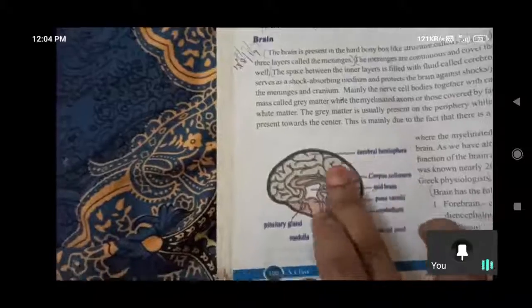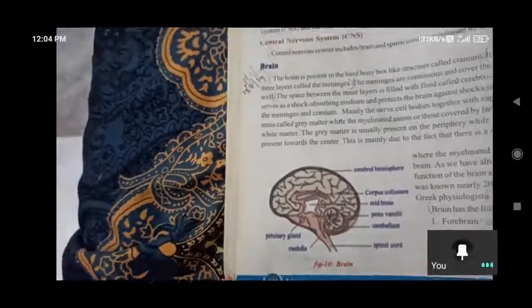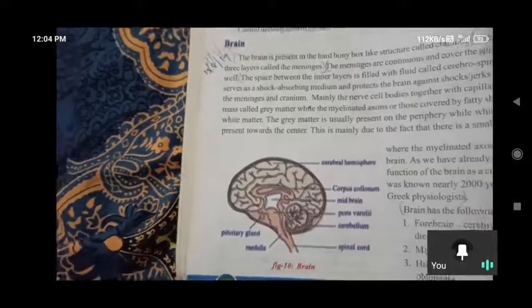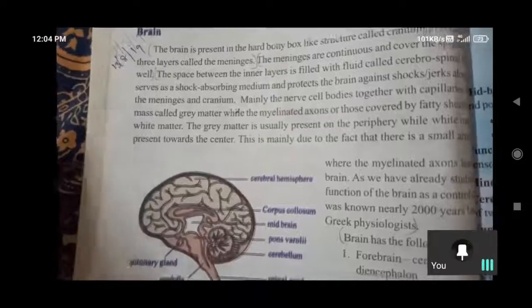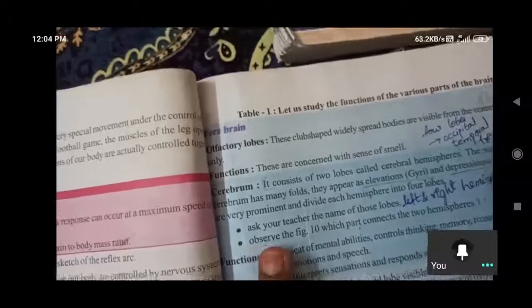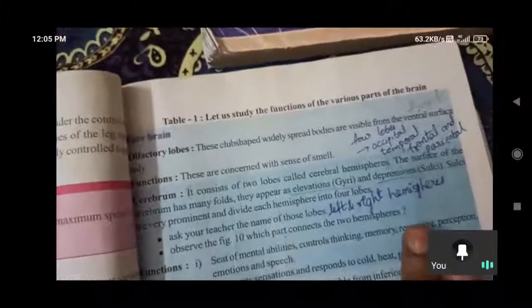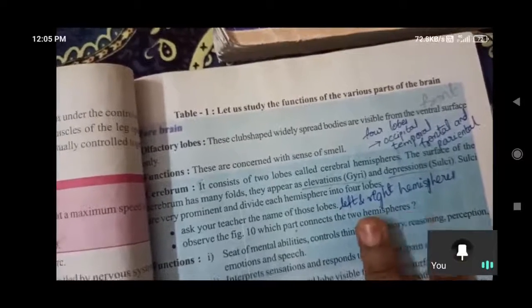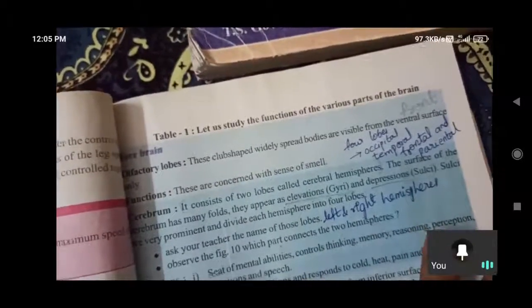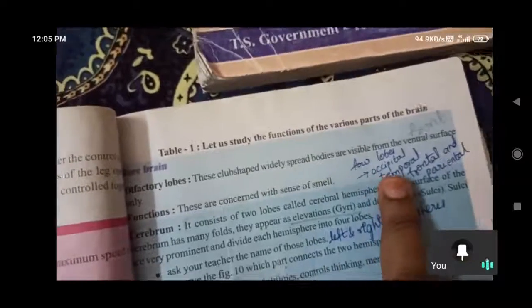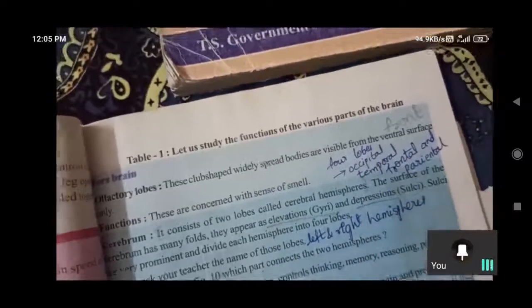The cerebral hemispheres are like this, left and right. Again, these left and right hemispheres are divided into four lobes. The question they have given asks for the names of those lobes. Basically, the cerebrum is divided into two hemispheres, left and right, and again these are divided into four lobes: occipital, temporal, frontal, and parietal. What are the responsibilities of those lobes?